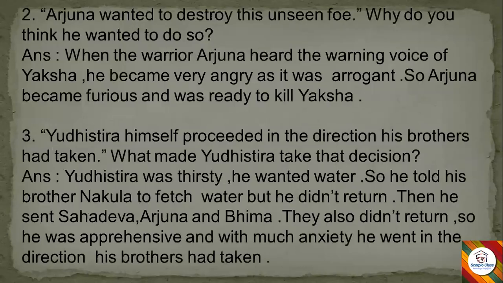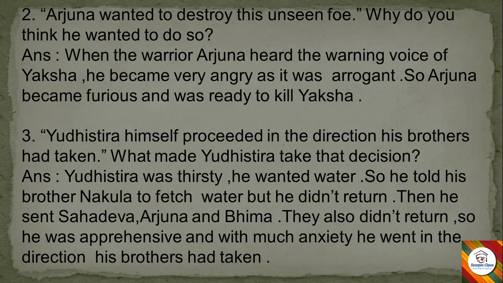Next, Arjuna wanted to destroy his unseen foe. Why do you think he wanted to do so? Answer: When the warrior Arjuna heard the warning voice of Yaksha, he became very angry as it was arrogant. So Arjuna became furious and was ready to kill Yaksha. Next, third question. Yudhishthira himself proceeded in the direction his brothers had taken. What made Yudhishthira take that decision?